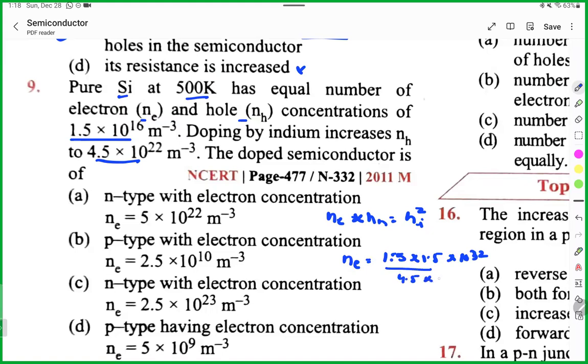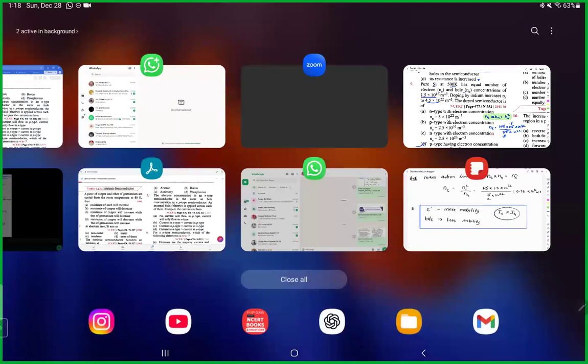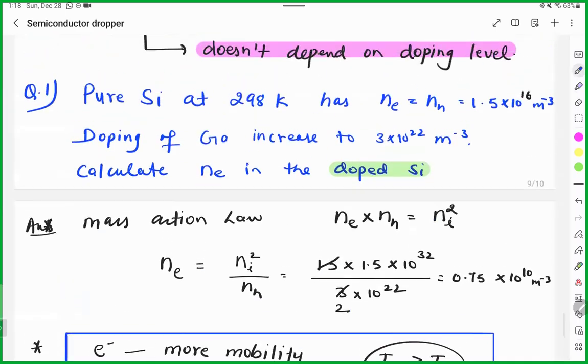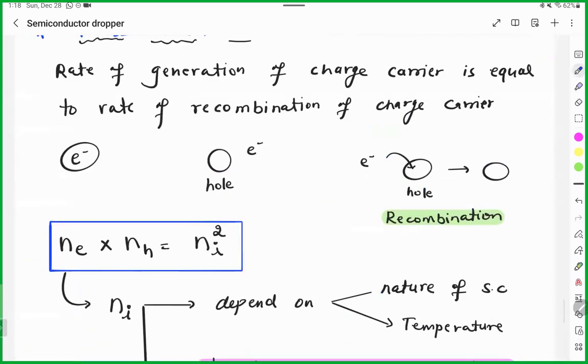Exactly the same question. Yes, sir, but sir, the value is different there. So this 3, this 0.5. It will go up, 0.5 into 10 raised to power 10. Our answer is D. Any doubt, guys? So this formula, I told you, is important for your exam because we did questions based on this same question.